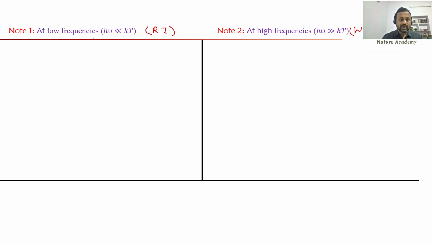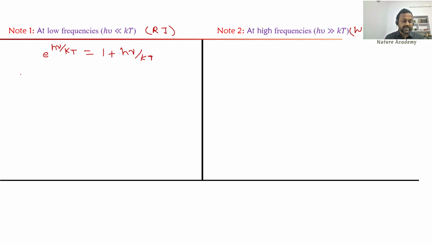Let us look at low frequency. Low frequency means h nu is very much less than kT. In that case I can write e power h nu by kT, e power x, as 1 plus x. If x is very much less than 1, I can make the assumption that e power x equals 1 plus x.